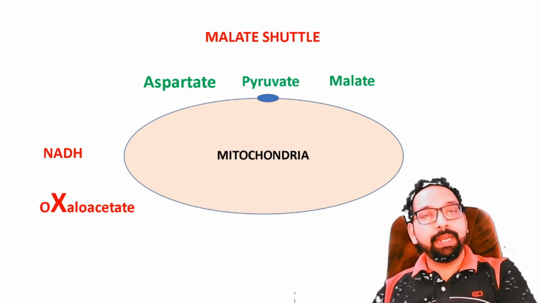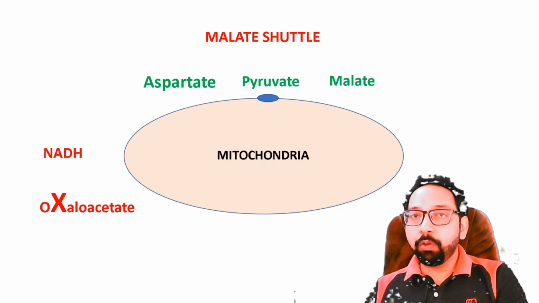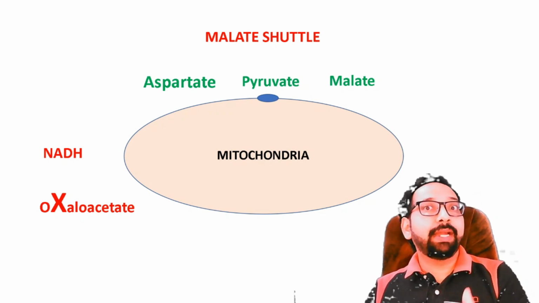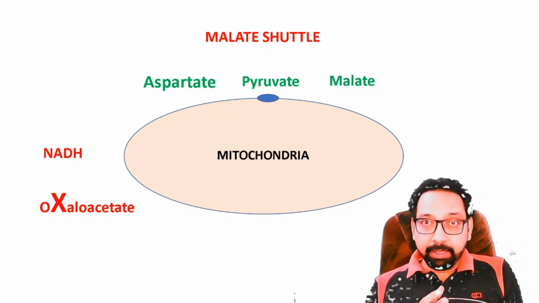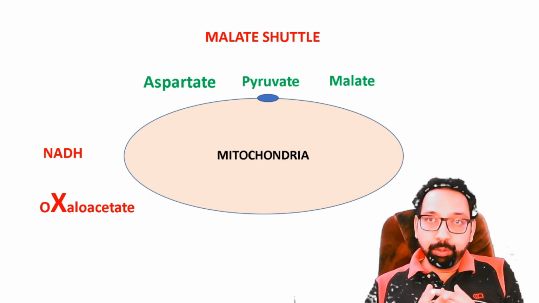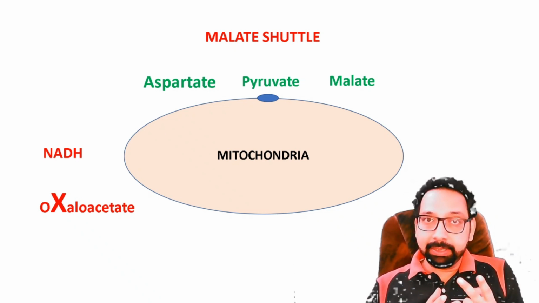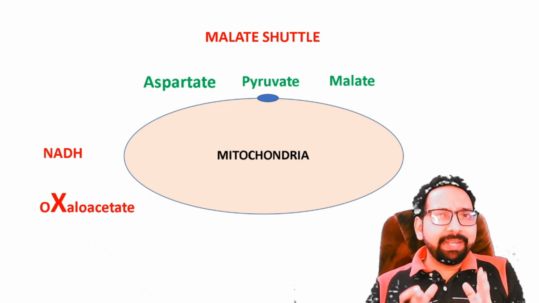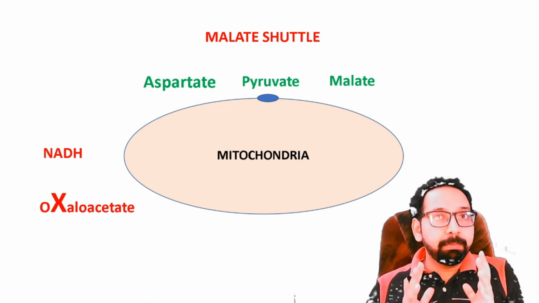Hi everyone, next topic is malate shuttle. Before going to malate shuttle, let me tell you that I told you in glycolysis that glucose having 6 carbon atoms is converted to 2 molecules of pyruvate in cytosol. Glycolysis occurs in cytosol and 2 pyruvate molecules are formed. Further metabolism of pyruvate would take place in mitochondria.